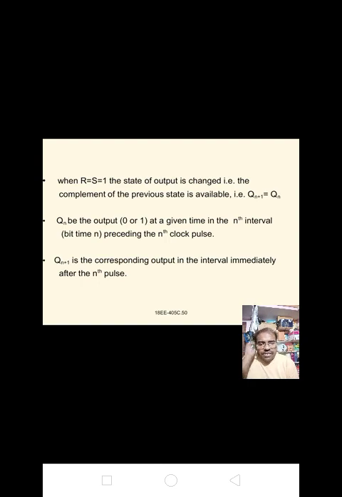Qn plus 1 is the corresponding output in the interval immediately after the nth pulse.